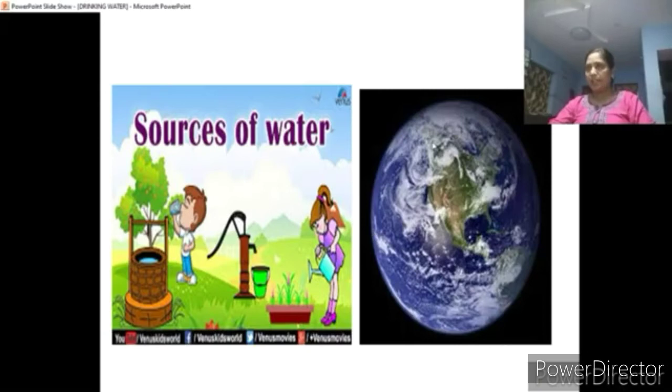Then when we see our planet Earth, this is the picture of planet Earth. It's a globe and the shape of Earth is like this. The part which is appearing blue in color is all water, and the green color that you are able to see is only the land part on planet Earth. So can you tell me, is the water part more or the land part more? Definitely, the water is more on planet Earth.